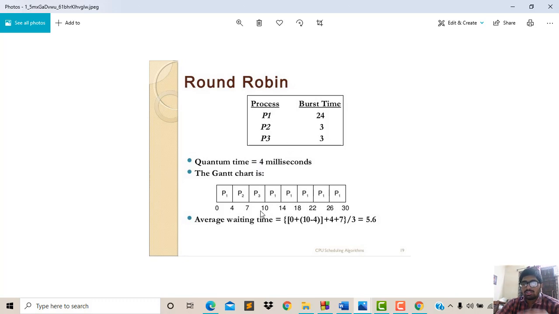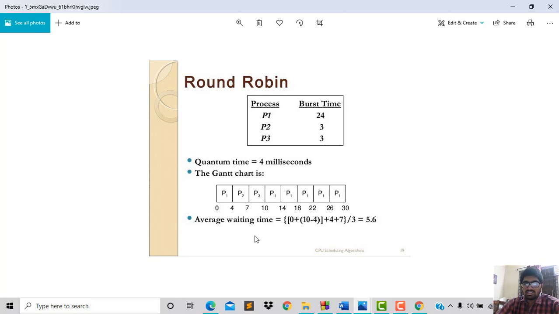Now again the CPU will schedule process 3, and 7 plus 3 is 10. After that, P1 has its turn again to execute. In the first turn it took 4, and the remaining is 20. Now the 20 will be executed by P1 according to the time limit of 4. Up to 10, after that P1 will be scheduled for 4 milliseconds, so 10 plus 4 is 14, and as P2 and P3 burst time is completed, P1 will again be executed up to 4 milliseconds, until its burst time becomes 0.